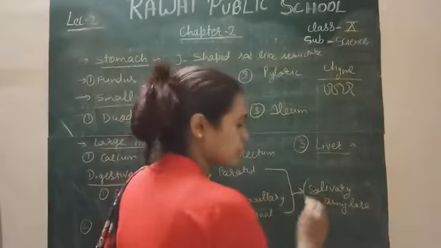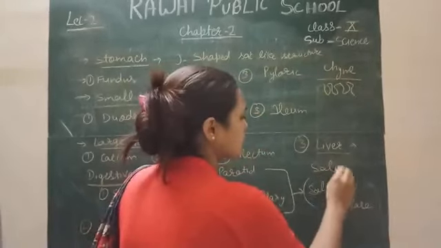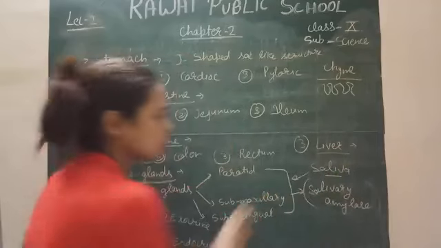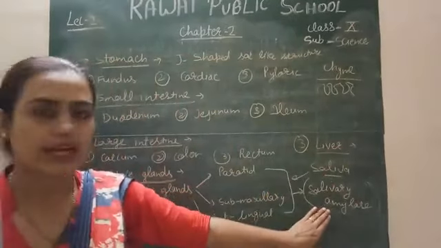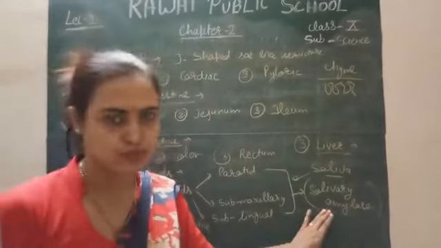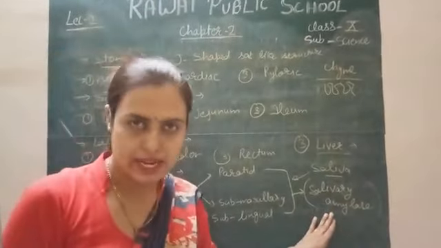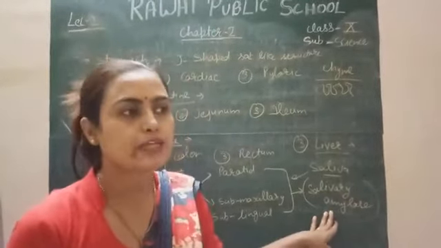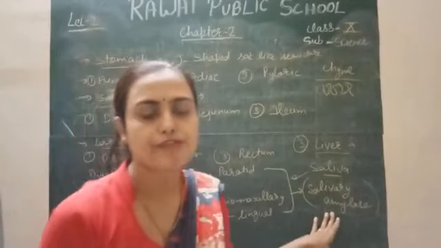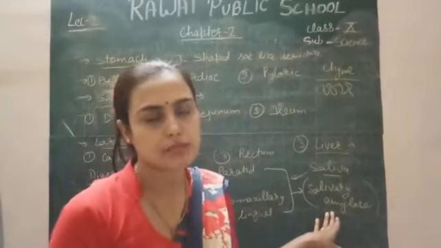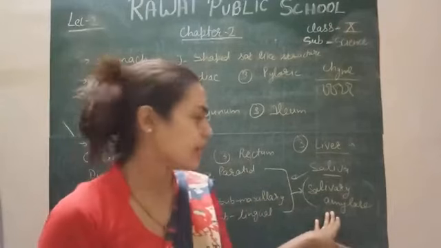Salivary amylase is an enzyme, and saliva is secreted by all these three. This saliva consists of salivary amylase and lysozyme. Salivary amylase helps in the digestion of the carbohydrate, and lysozyme actually kills any bacteria and microorganisms present in your food, right?